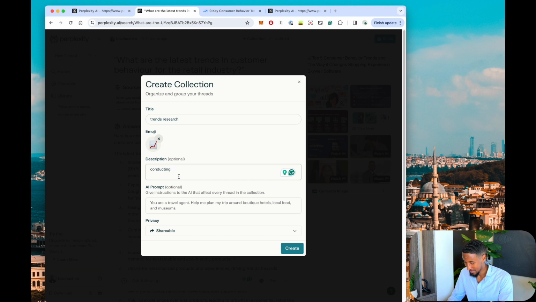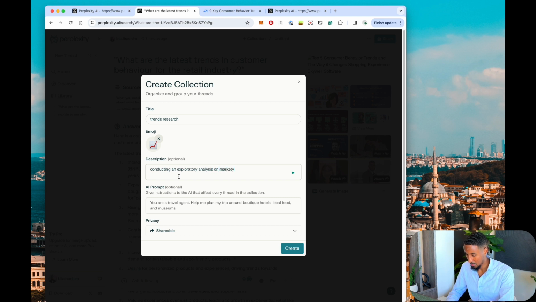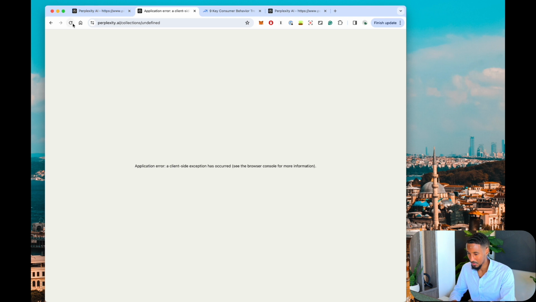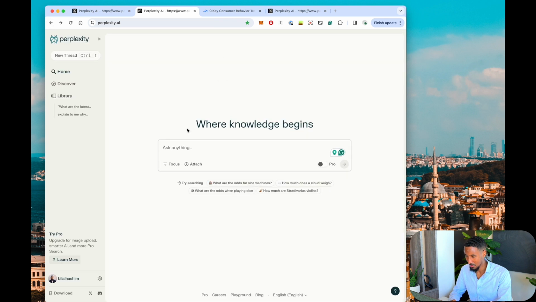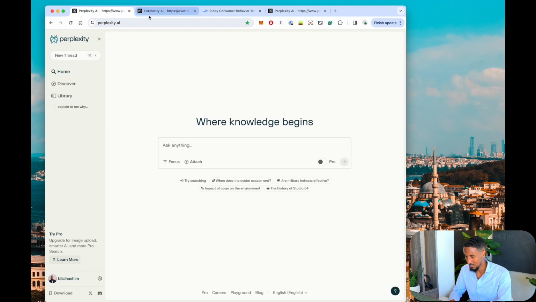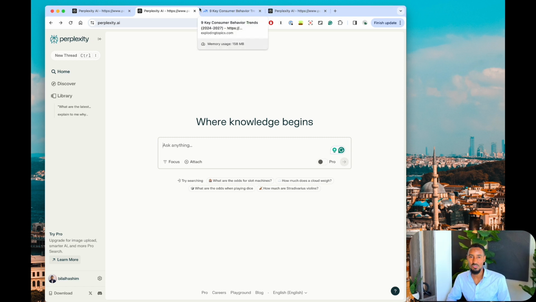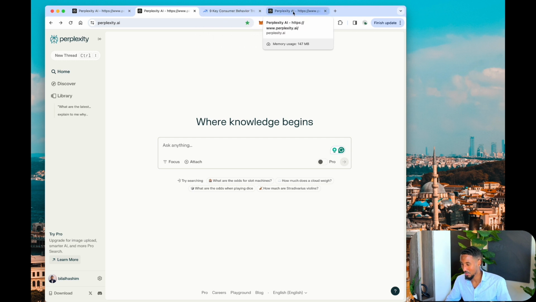Conducting an exploratory analysis on market trends. Okay, and then let's go ahead and click create. So now we have trends research. Uh-oh, what happened there? Okay, some error. Let's just go back. Okay, so anyway, so it should be there if I open another tab. Anyway, so that was our trends research use case. Let's go ahead and jump into our other one.